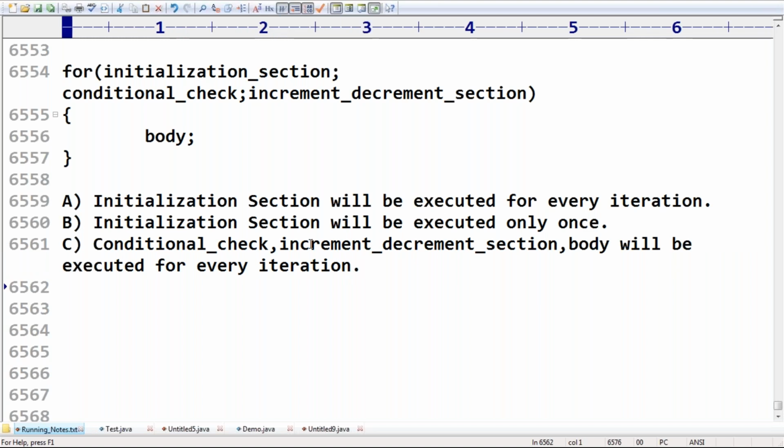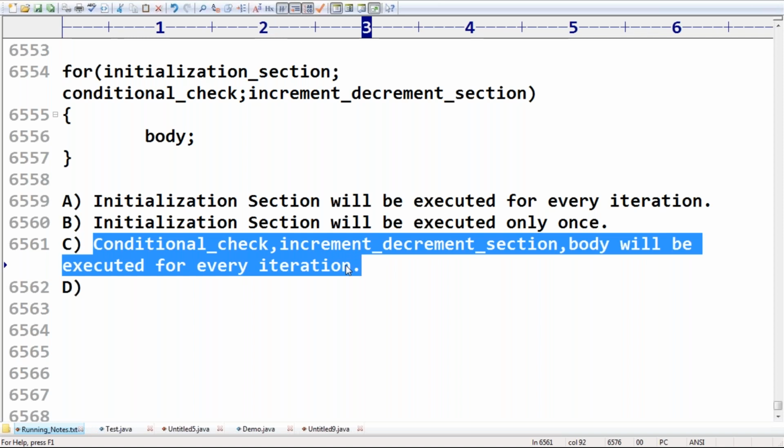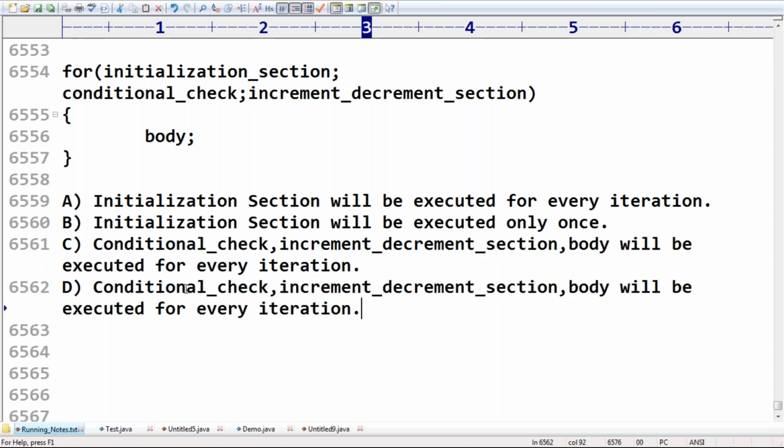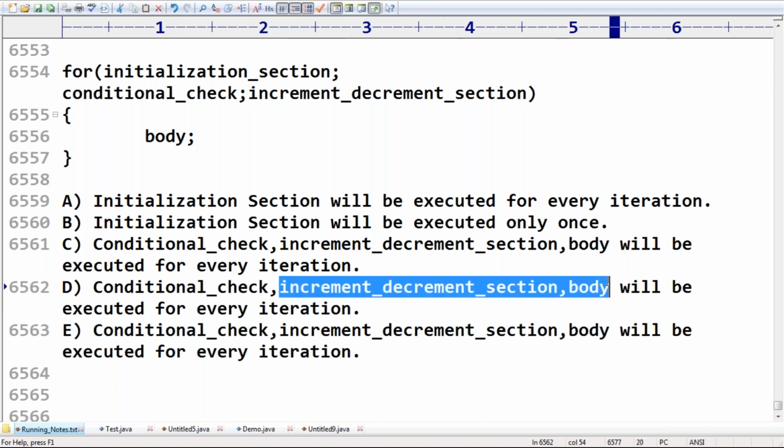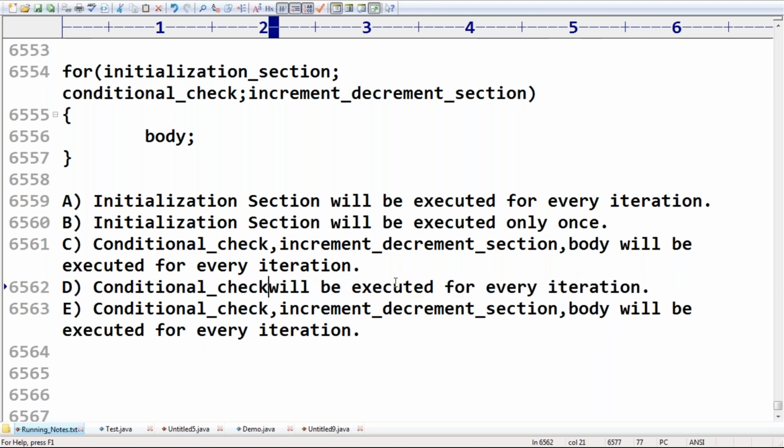Like that. Next, the fourth one. Next here, the same thing I'm trying to take. Okay, conditional check. Just observe that. The conditional check will be performed for every iteration.